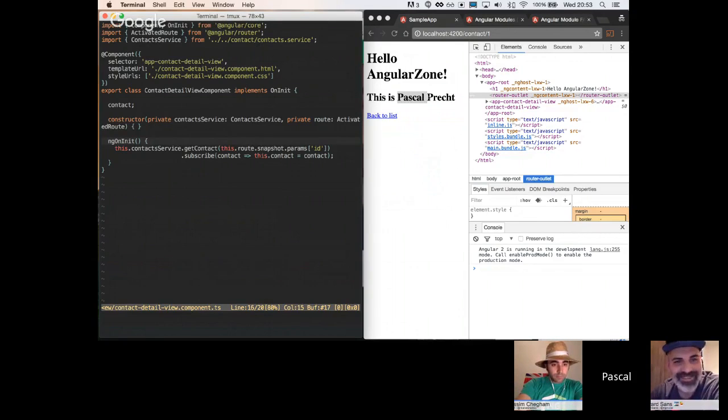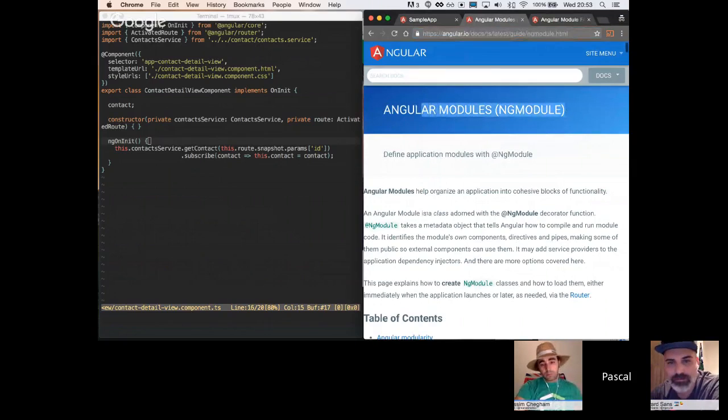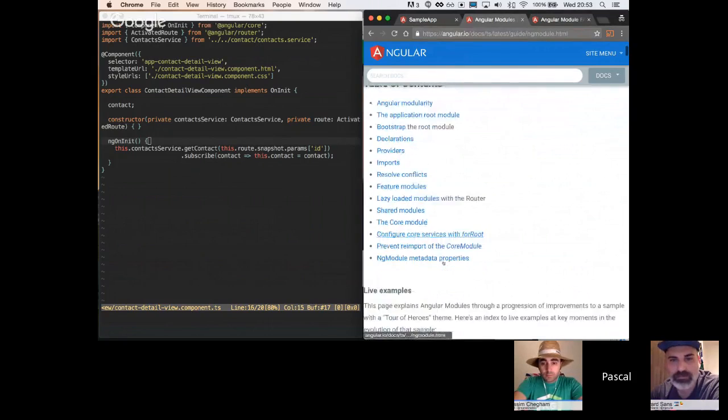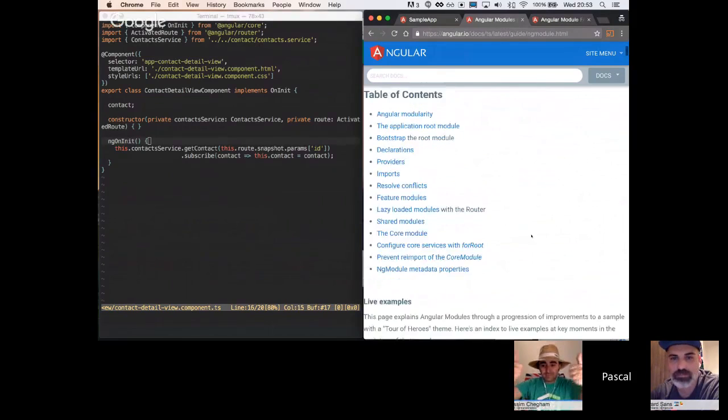There's one last thing I want to say. For those who are interested in diving deeper, there's a great chapter on ngModules in the Angular docs. You see a table of contents with many topics covered here, like resolving conflicts, feature modules, lazy loading, shared modules. The stuff that I was talking about a minute ago is covered here, and I definitely recommend checking that out. Also shout out to the Angular docs team who has written this whole huge thing.